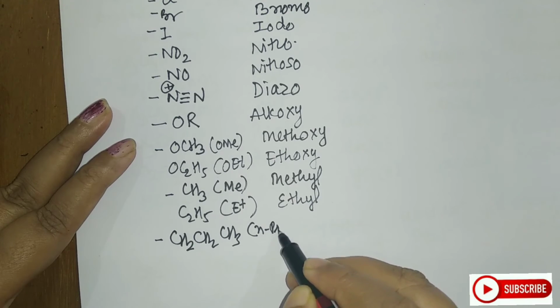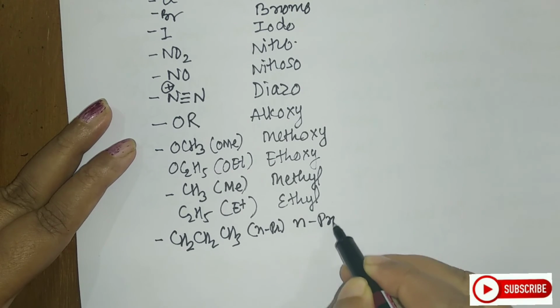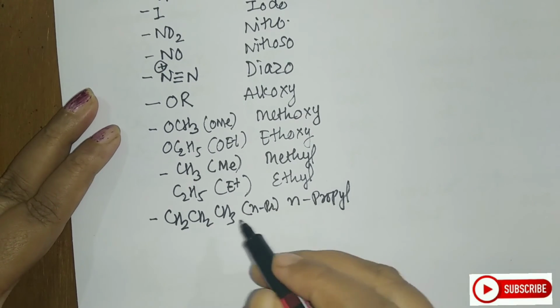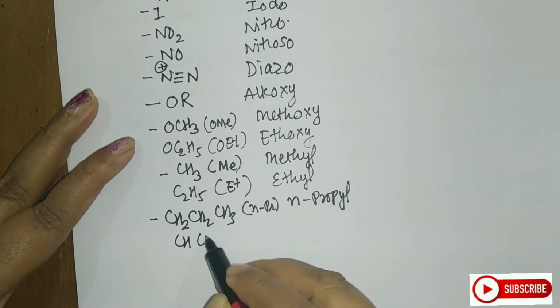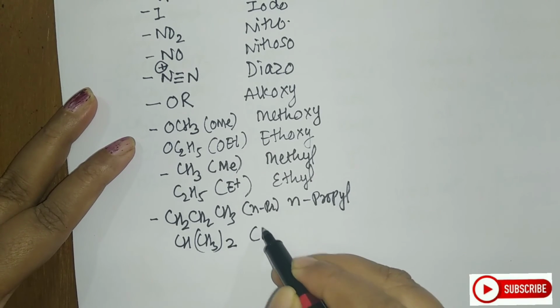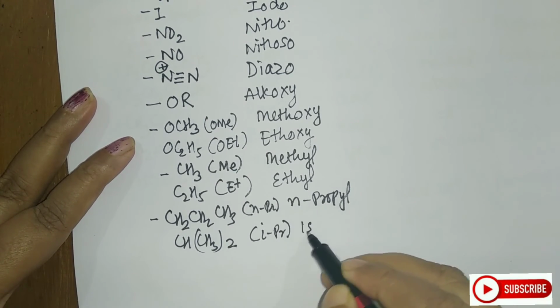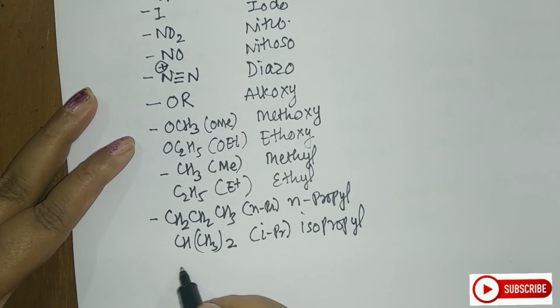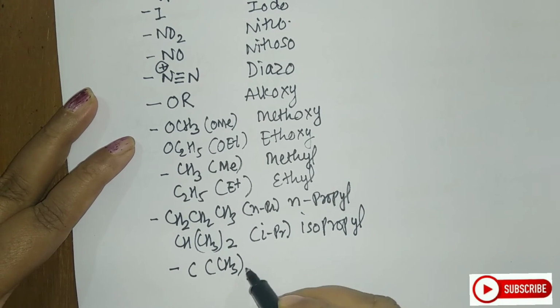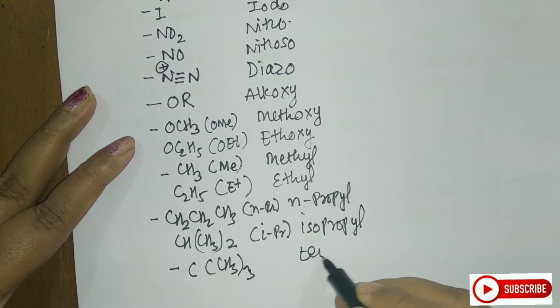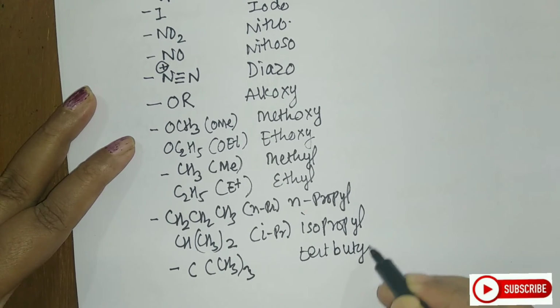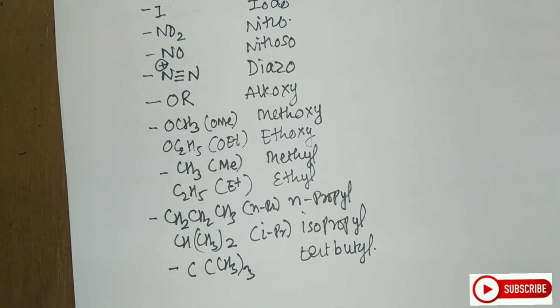So it is n-propyl, so you call it the n-propyl group or propyl group. But if it is substituted in this way, that is CH and CH3 twice, then this is called the isopropyl group. So this is isopropyl. Next you have CH3 three times. So this is called tertiary butyl. So this is tert-butyl. So students, those are the secondary prefixes that we use.